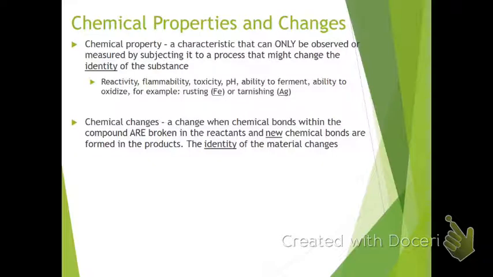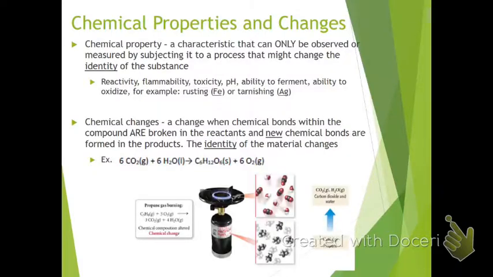Chemical changes are going to have a change in the identity of that material. We break chemical bonds in the reactants, and we form new chemical bonds in the products. So we have a couple examples of that here. We have our photosynthesis reaction where those bonds in carbon dioxide and water have been broken, our atoms rearranged, and we form new bonds in the molecules glucose and oxygen there.